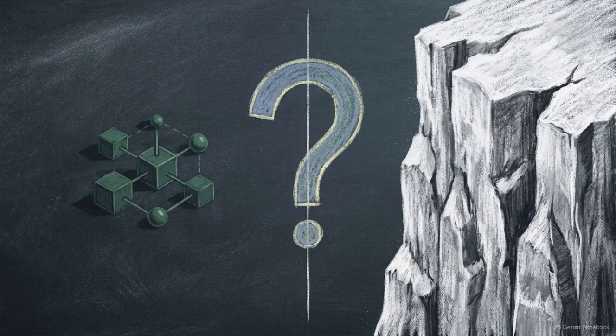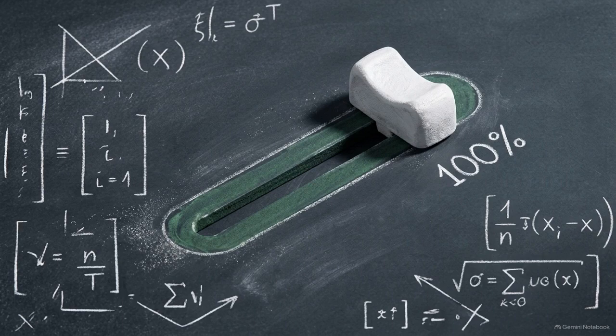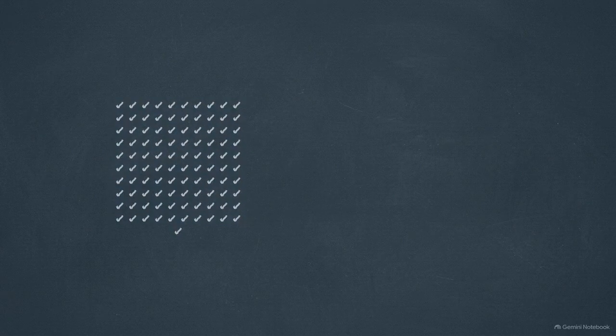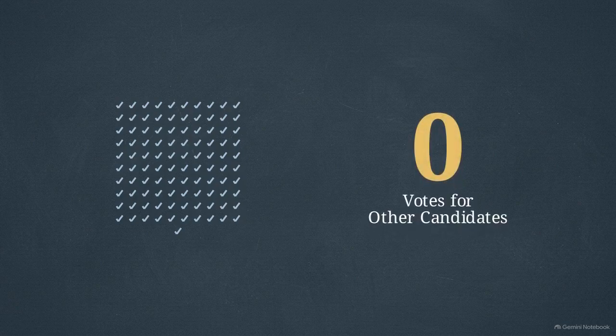To answer that, we model an absolute best-case, highly improbable scenario for the trailing candidate. We will assume that in those 101 remaining units, voter turnout wasn't the state average of 45%, but a flawless 100%. We will also assume that every single one of those voters cast their ballot for the trailing candidate, with 0 votes going to anyone else.